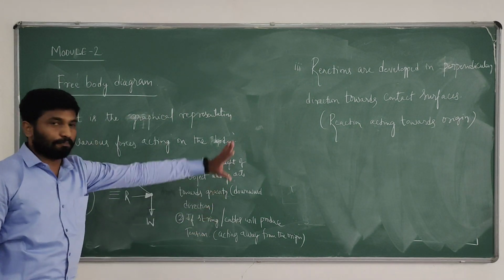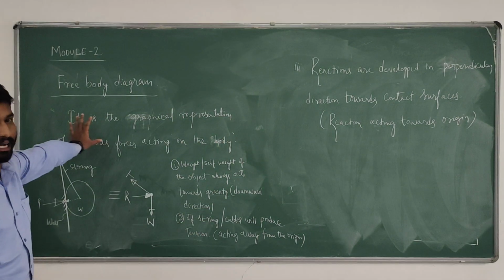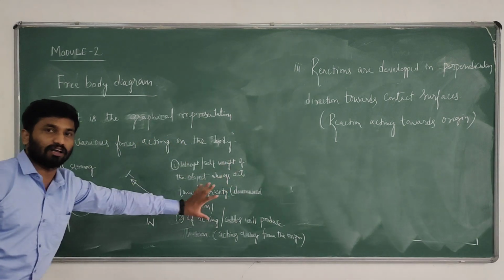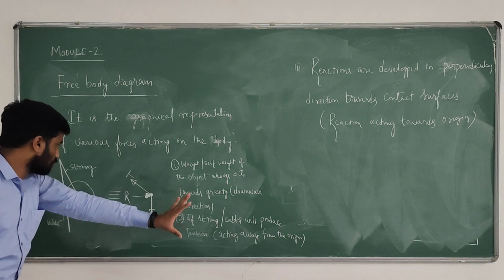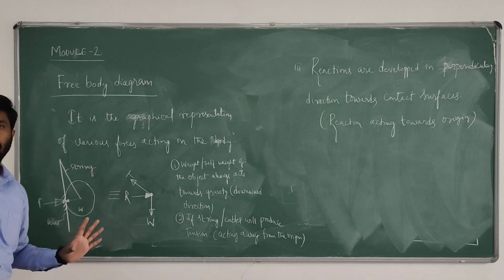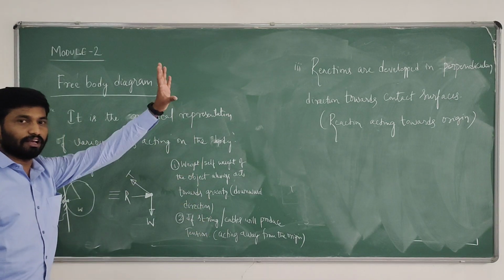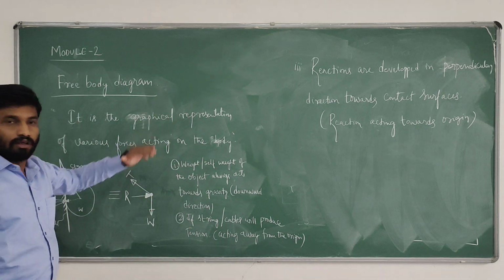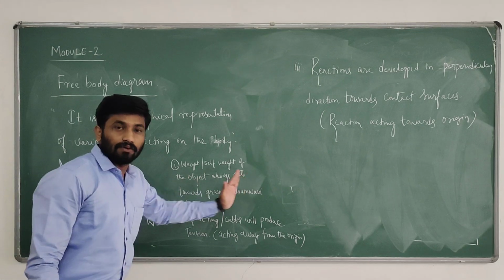So these are the three important points when you are writing a free body diagram. It is a pictorial, graphical representation of various forces acting on the body. The forces may be from a string, a contact surface, or self weight. Self weight always acts towards gravity. A string or cable gives tension, and contact surfaces develop reaction.